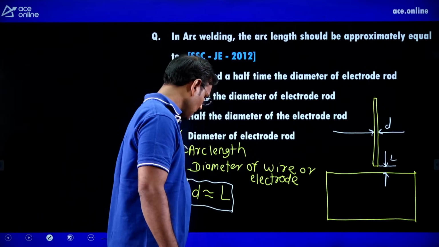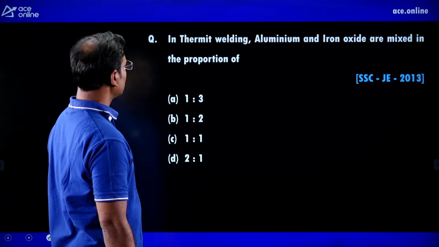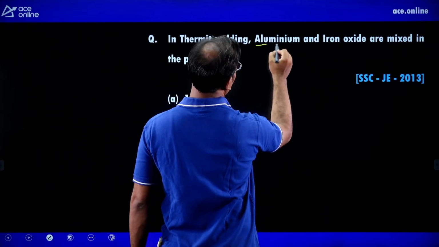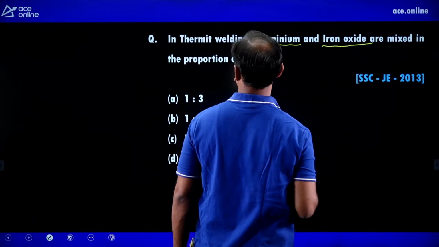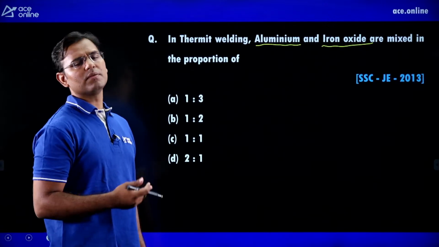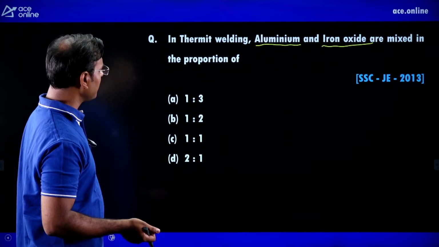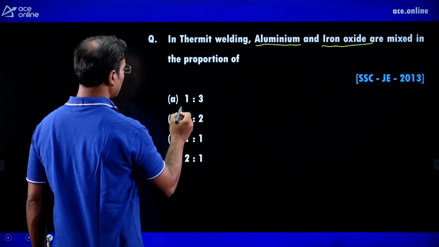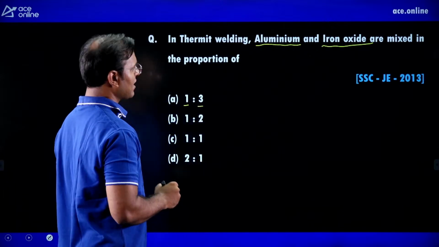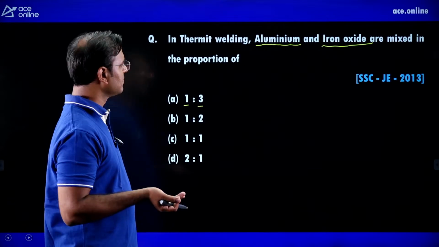Okay. Now see the next question. In thermite welding, the aluminum and iron oxide are mixed in the proportion of. Guys, thermite welding is one of the chemical welding processes which is exothermic. In that we are taking the aluminum powder and iron oxide. We are taking aluminum to iron oxide as 1:3, by weight.